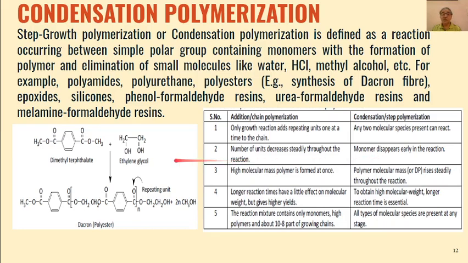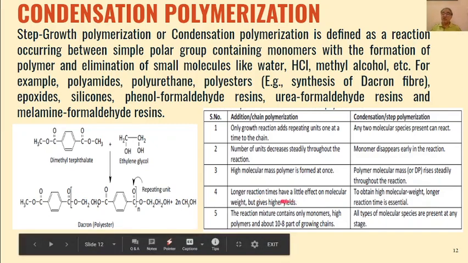Because they are separate, the monomers disappear early in the reaction. In this case the molecular weight of the polymer formed is high, whereas here the degree of polymerization is less as compared to the polymer formed by addition polymerization.